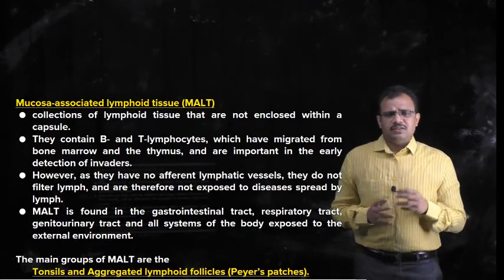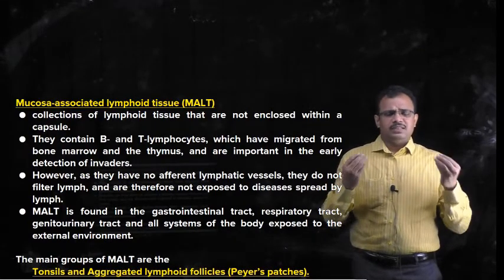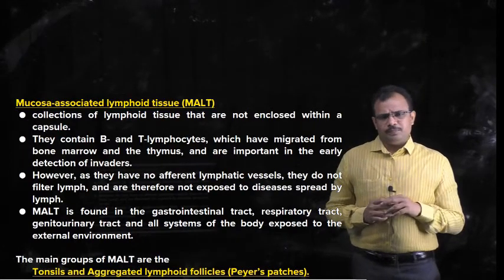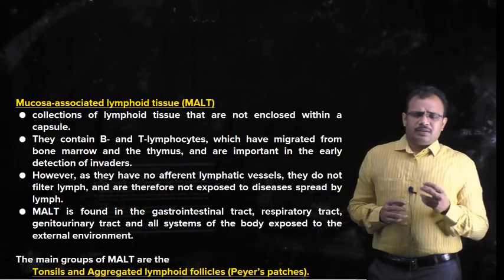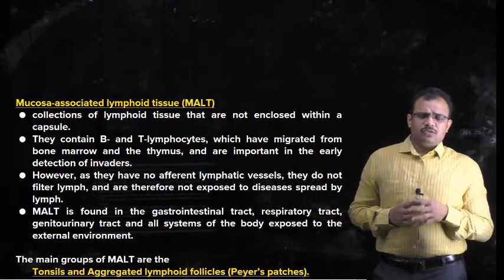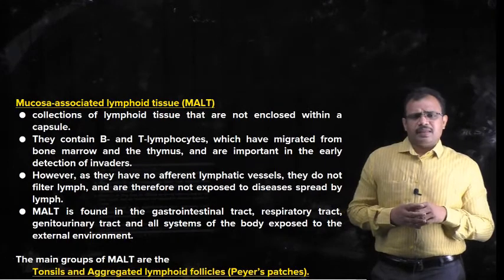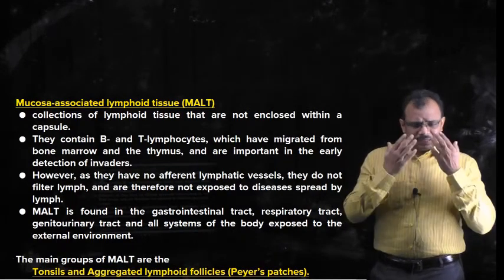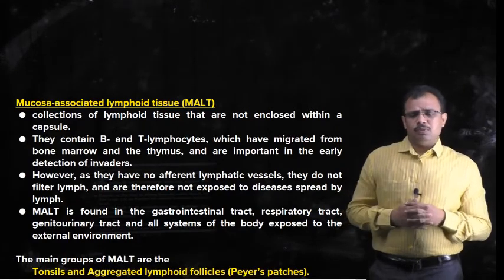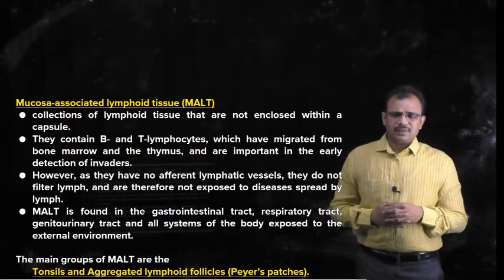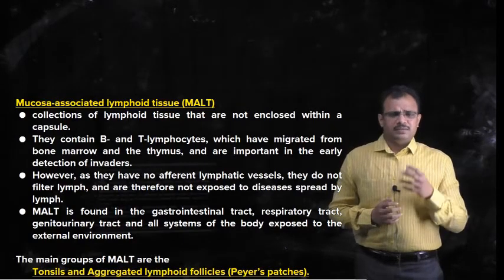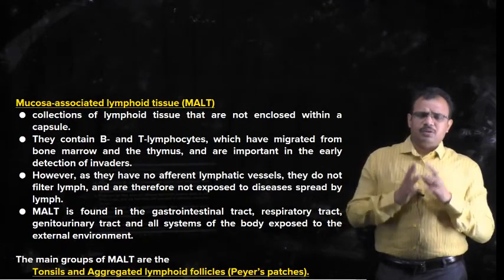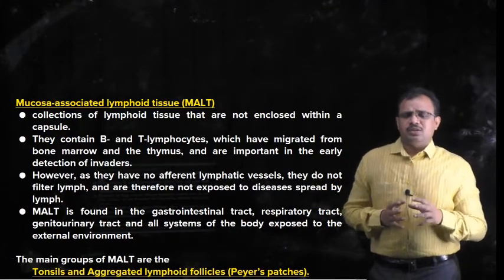This is possible when they are present in those regions where there is a chance of something entering into the body, that is through air or through food. When the air is inhaled, the microbes that are inhaled through the air are monitored by this lymphoid tissue that is present in the regions of the nose and mouth. These lymphoid tissues that are present in the nasal cavity or in the region of the mouth are generally called tonsils.